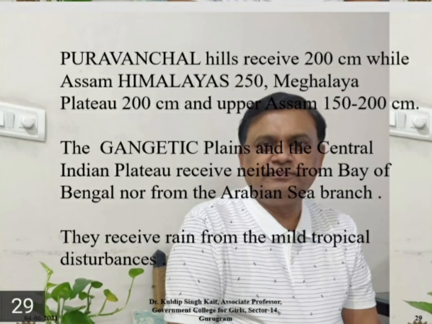Next, Purvanchal Hills receive 200 cm while Assam Himalayas 250 cm, Meghalaya Plateau 200 cm and Upper Assam 150 to 200 cm of rainfall. The Gangetic Plains and the Central Indian Plateau receive rain neither from the Bay of Bengal nor from the Arabian Sea branch. They receive rain from mild tropical disturbances.